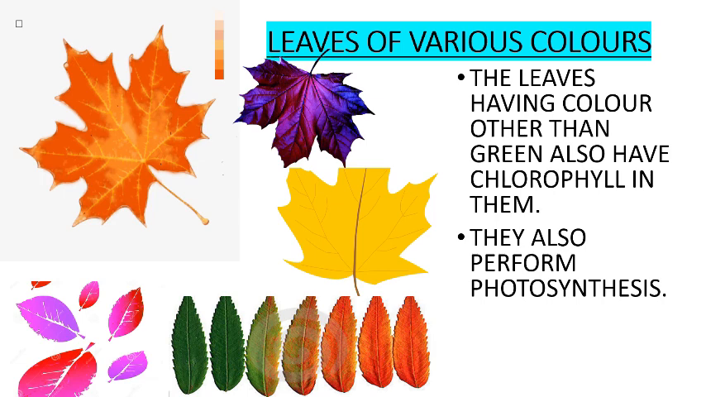Leaves of various colors. Most of the plants have green colored leaves. Some of the plants, however, have leaves of other colors such as red, violet, brown, etc. The leaves having colors other than green also have chlorophyll in them. Actually, the large amount of red, violet, brown and other pigments in such leaves masks the green color of chlorophyll. So photosynthesis also takes place in leaves having colors other than green.